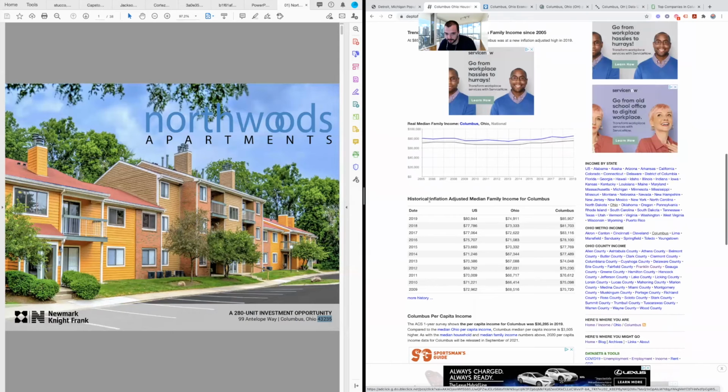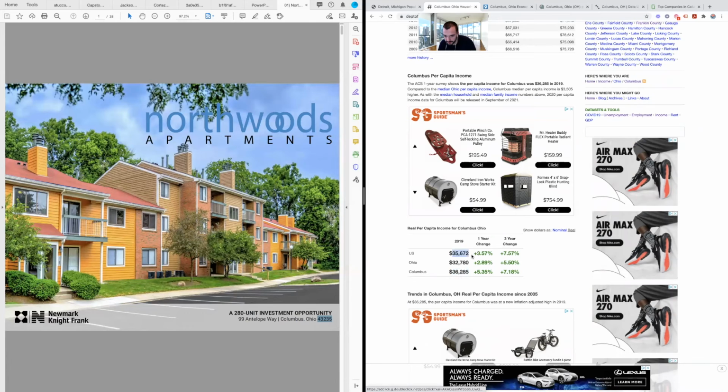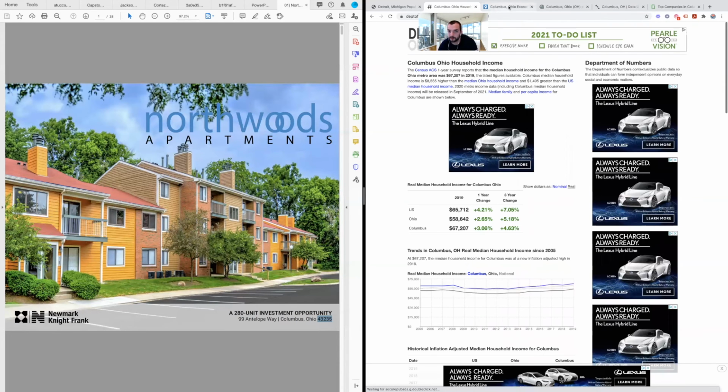So you can kind of see historical inflation adjusted family income. You can see how Columbus is just climbing very quickly. And they have a per capita, right? So per capita, still beating the US by a little bit. 3-year change, 7%, 5% change. So they're really climbing up for the personal per capita. So this is all good signs of income growth.